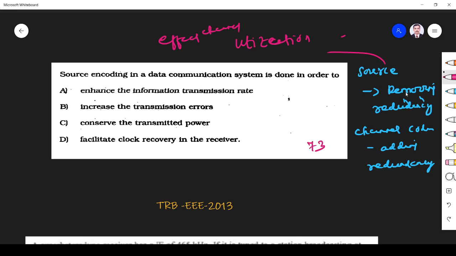Unnecessary data should be removed. Why do we add redundancy during channel coding? To avoid errors. For example, in a parity check we add an extra bit. So when you use source coding, redundancy is removed and channel utilization is effective. With less data, the information transmission rate can be improved. You must know the difference between source coding and channel coding.